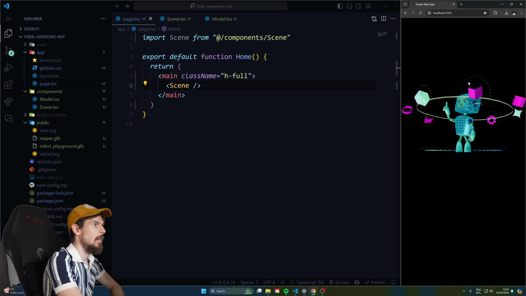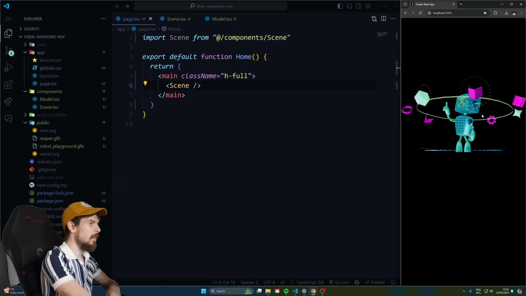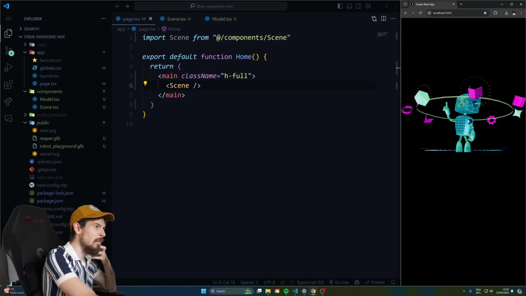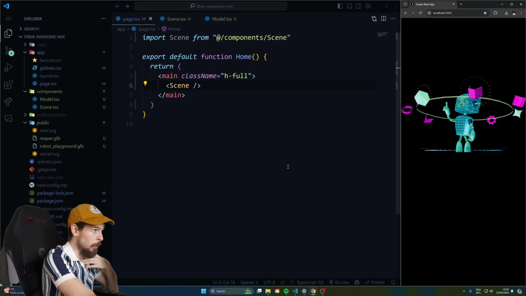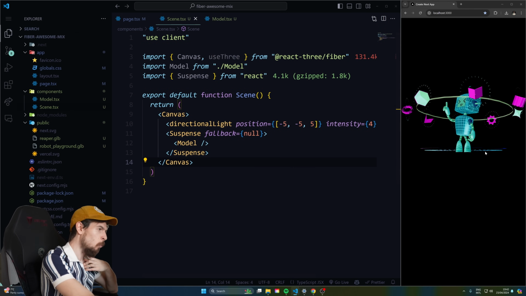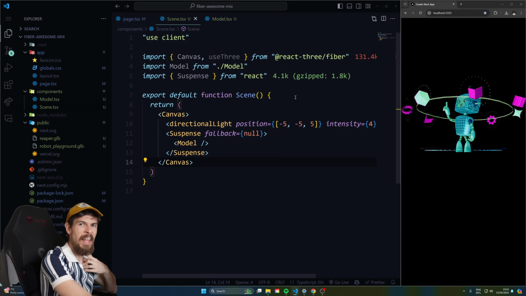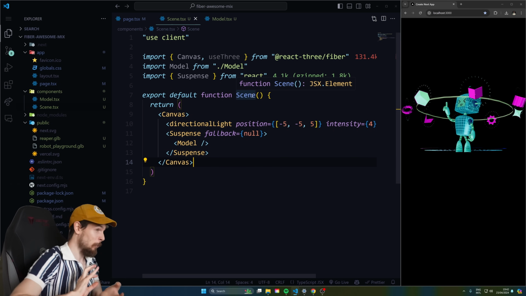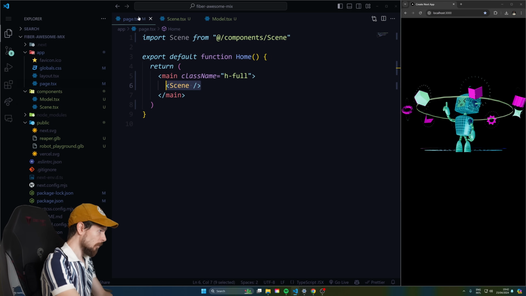And hit save. Now, this works right now, but you might have problems with this, especially when you're doing animations, and even some of the textures are not going to properly load up because it's going to try to render this out on the server first, and it's not going to have access to a bunch of Windows stuff. So what we need to do is use Next dynamic to basically fully load this up on the client.